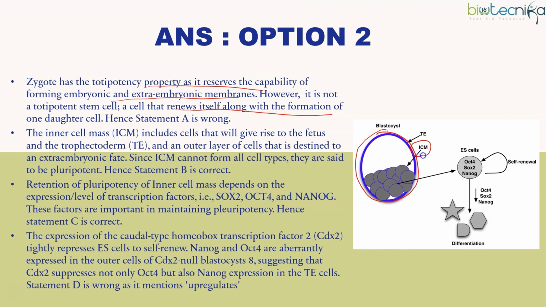One is the inner cell mass, which includes the cells that give rise to the fetus, all the embryonic parts. Another is the trophectoderm, the outer layer, which will give rise to extraembryonic fate. Since the ICM cannot form all cell types, because the extraembryonic membranes will be formed by the trophectoderm, we say the ICM, the inner cell mass, is not totipotent but pluripotent. Yes, it can give rise to most types of cells, but not all.